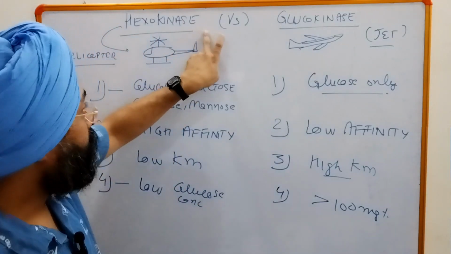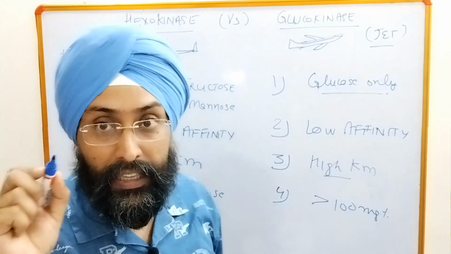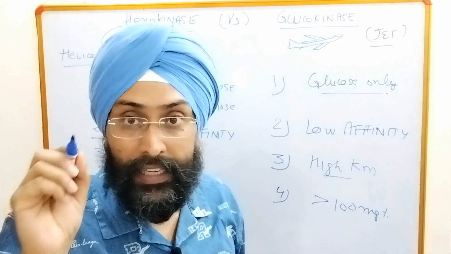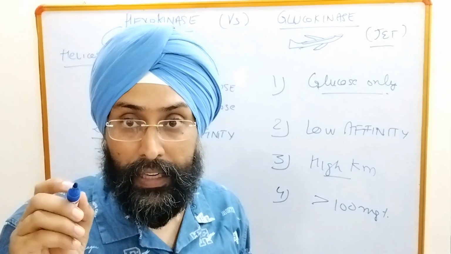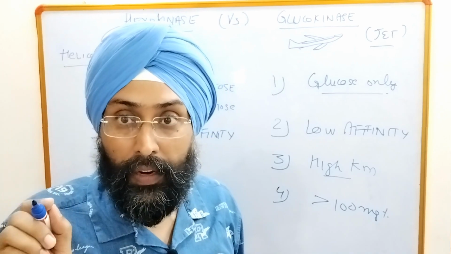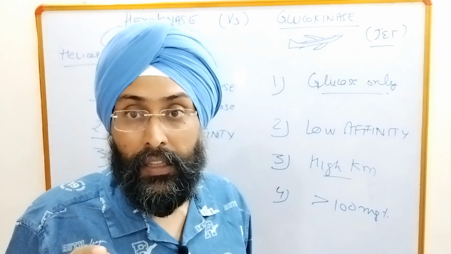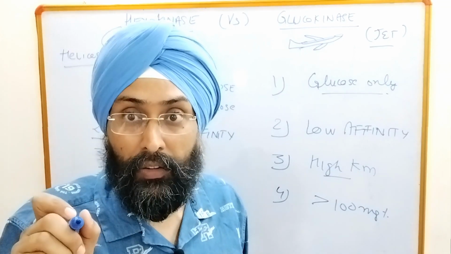So hexokinase was the helicopter, so it has high affinity. H for hexokinase, H for high affinity, and hexokinase is available for all the hexoses. And glucokinase is glucose specific. And since it is a jet and it takes time to fly off,